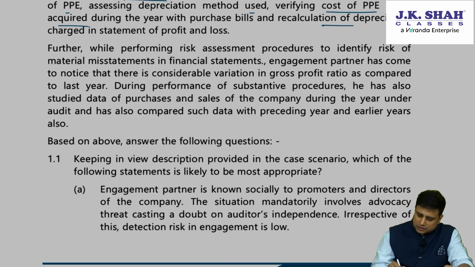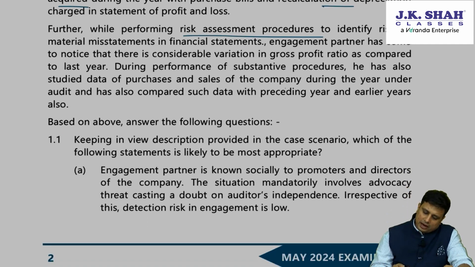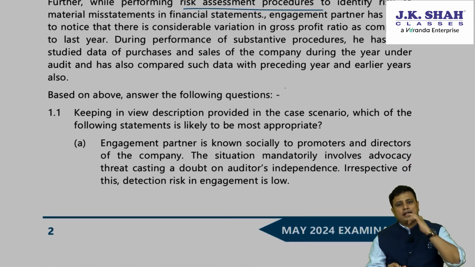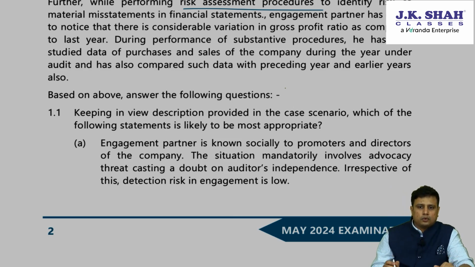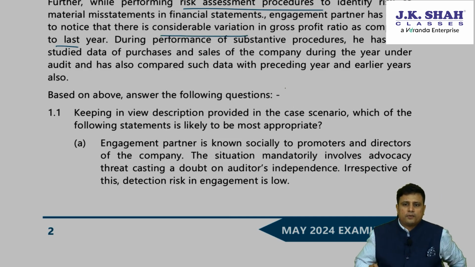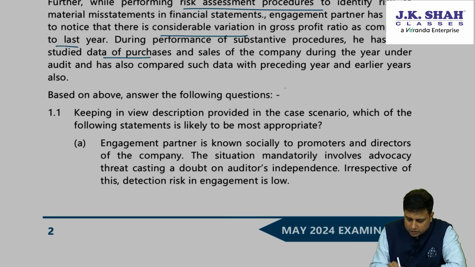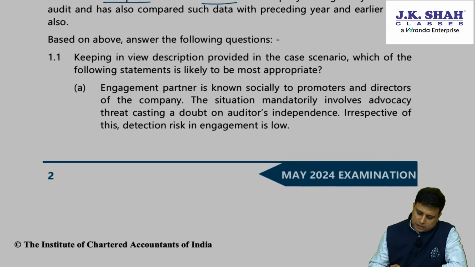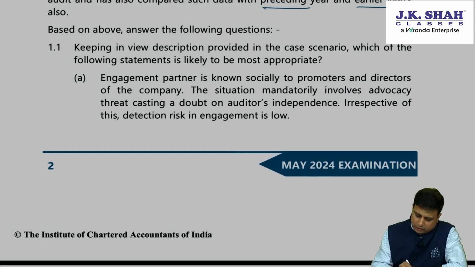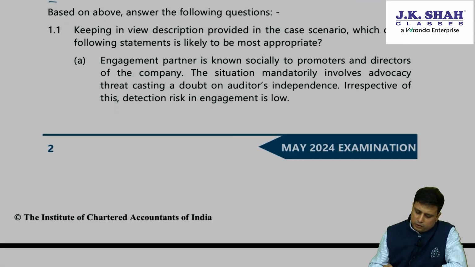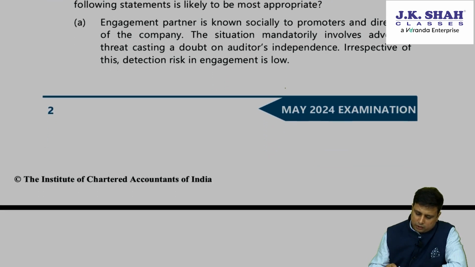Further, while performing the risk assessment procedures to identify ROMMs in the financial statements, the engagement partner has come to notice that there is a considerable variation in the gross profit ratio as compared to the last year. During the performance of substantive procedures, he has also studied data of purchases and sales of the company during the year under audit and also compared such data with the preceding years and the earlier years. Keeping in view what is provided in the case scenario, which of the following is most likely to be appropriate?